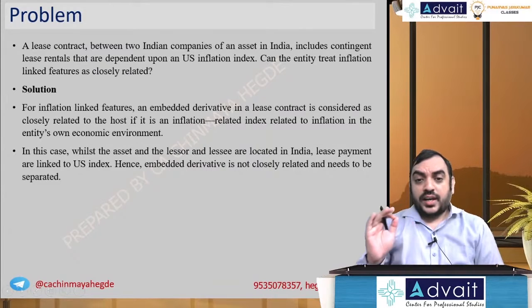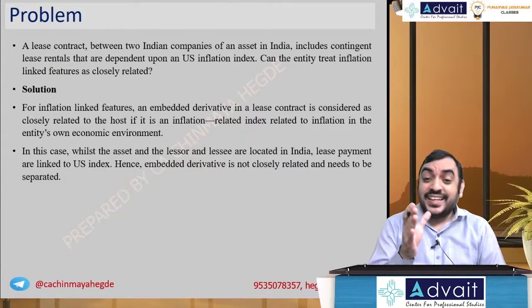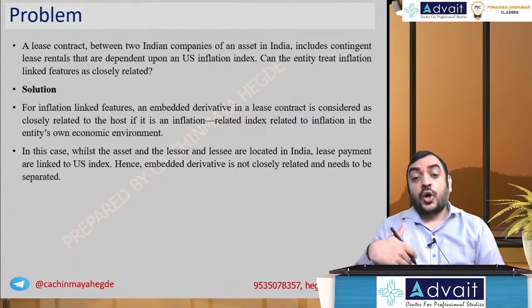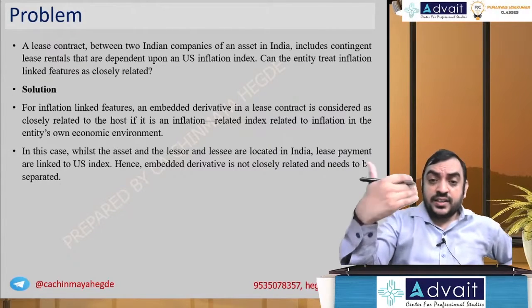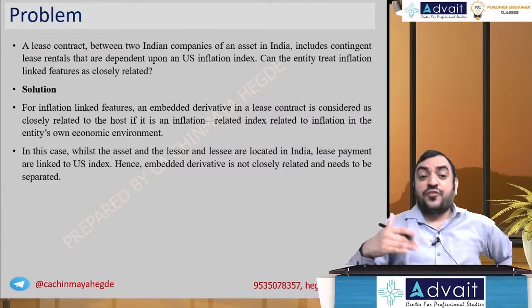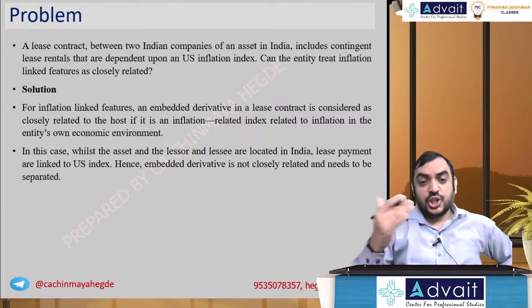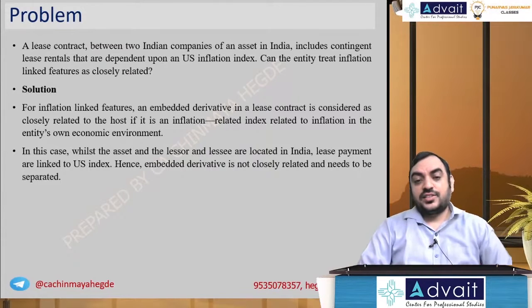A lease contract between two Indian companies of an asset in India includes lease rentals that are dependent on the US inflation index. Can the entity treat the inflation linked feature as closely related?